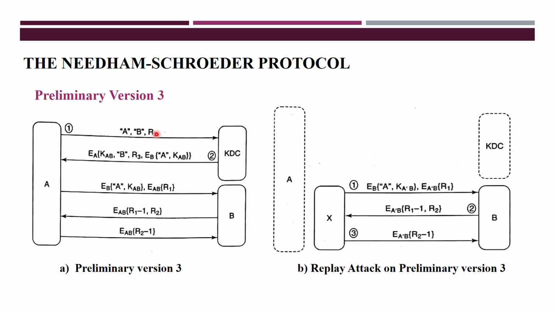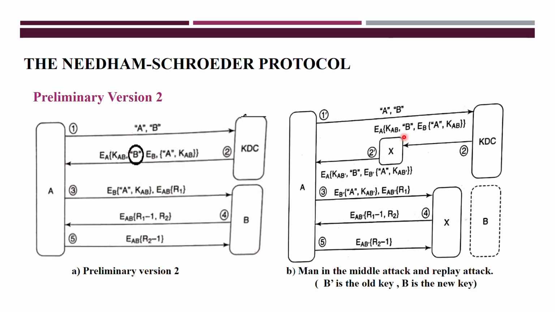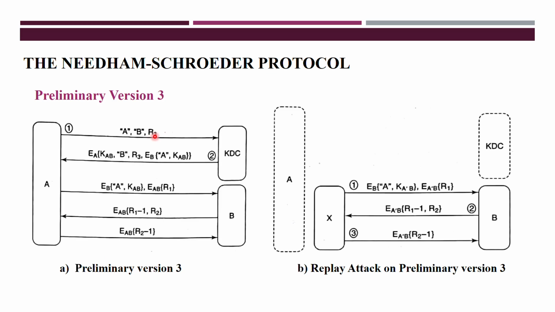So this is the extra thing you are adding here. You are adding the challenge from A while making the first message communication, and the further procedure is repeated as it is. This is the one modification you have done. In the earlier version, in the place of AB, you are now adding one more extra thing, that is the response challenge R3, and you forward the procedure. In this way it communicates, and both A and B prove their authentication. A will authenticate B and B will authenticate A here.